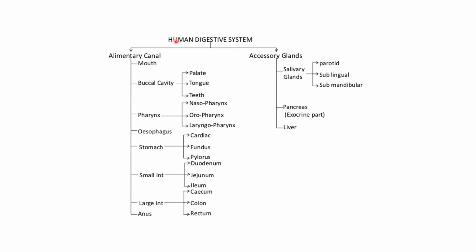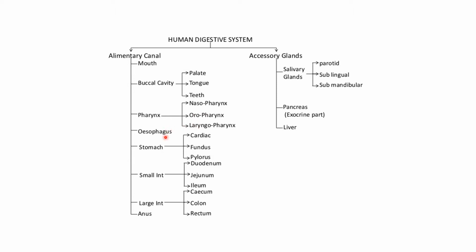So first let's remember this diagram. The human digestive system consists of the alimentary canal and accessory glands. In the alimentary canal, first comes the mouth, then the buccal cavity, which is formed of palate, tongue and teeth. Then comes the pharynx, which has three parts: nasopharynx, oropharynx and laryngopharynx.